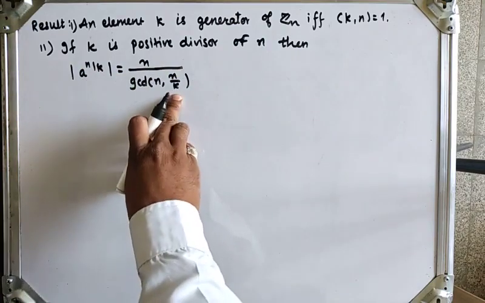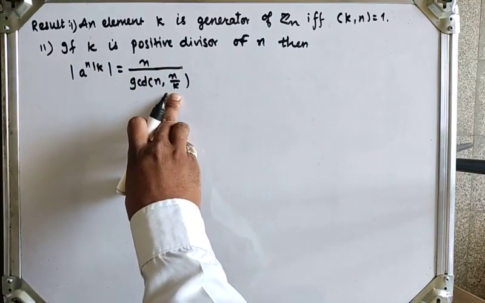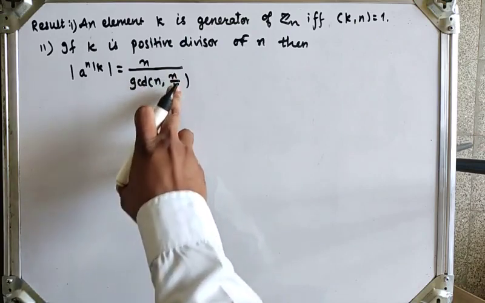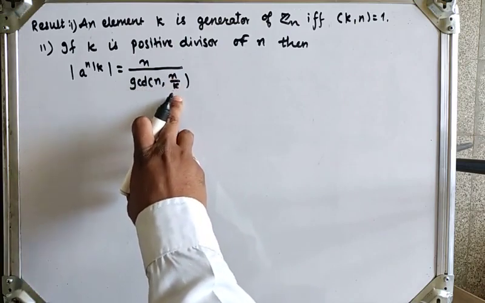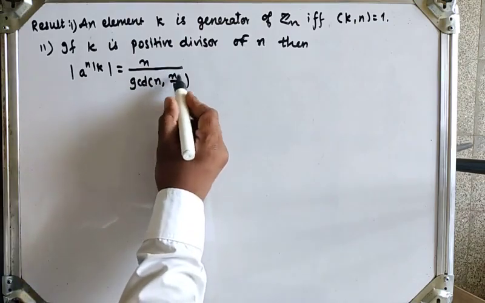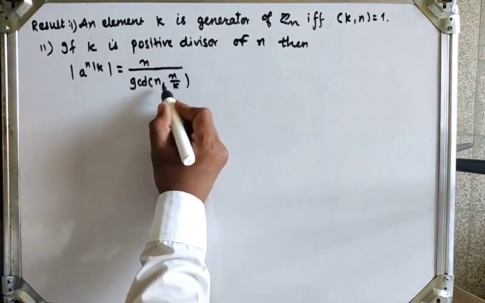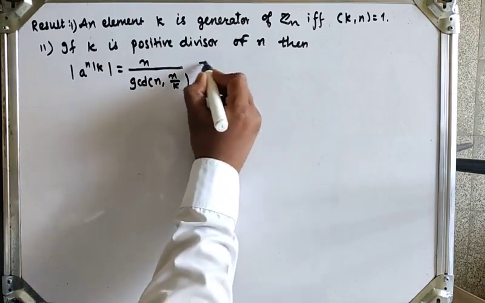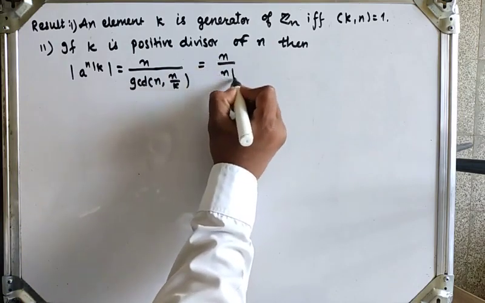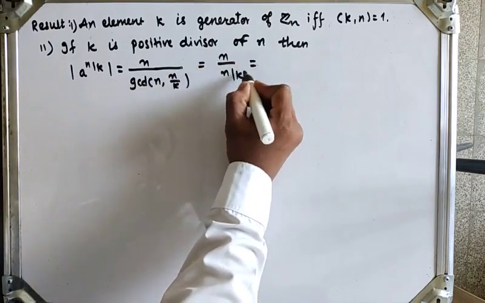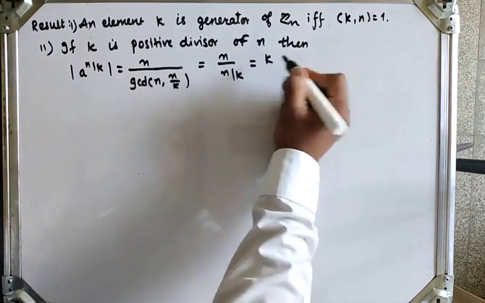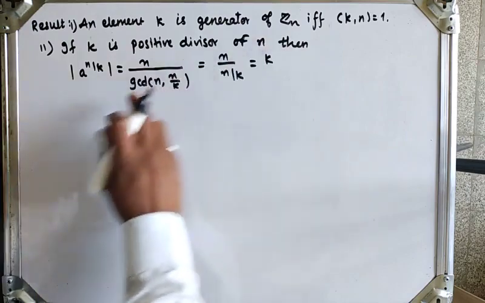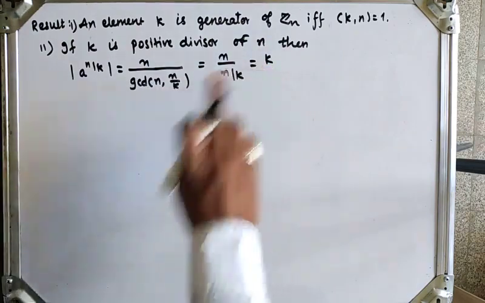Here k is a positive divisor of n, which means the greatest common divisor of n and n by k must be n by k, because n by k is the smaller element than n. So it is n upon n by k. This k goes to the numerator, and n by n gets cancelled, so the order of a raised to n by k must be k.